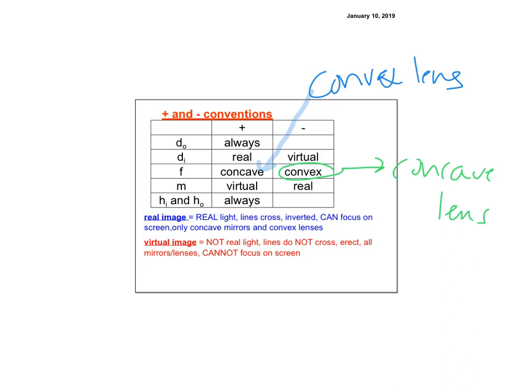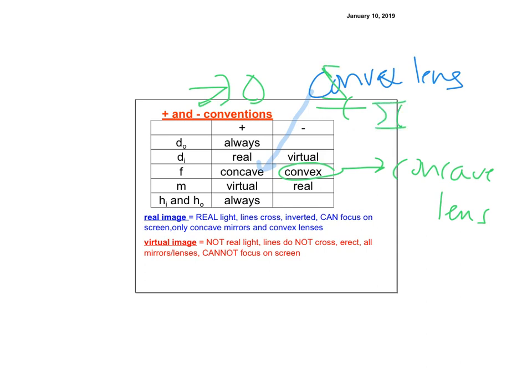But so if it's a positive focal length, it would be a mirror like that where the light's bouncing like this, or it'd be a convex lens. Or if it was a mirror, this one for the negative one, it would be the mirrors where the light comes in like this, and then it's a concave lens.